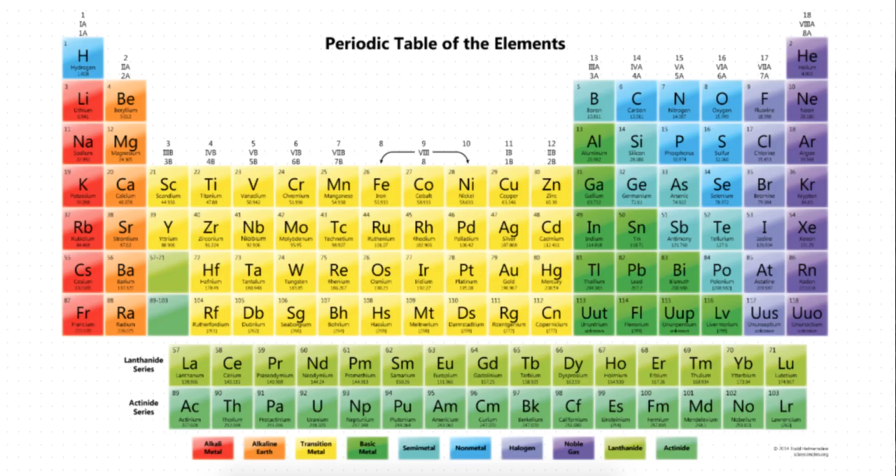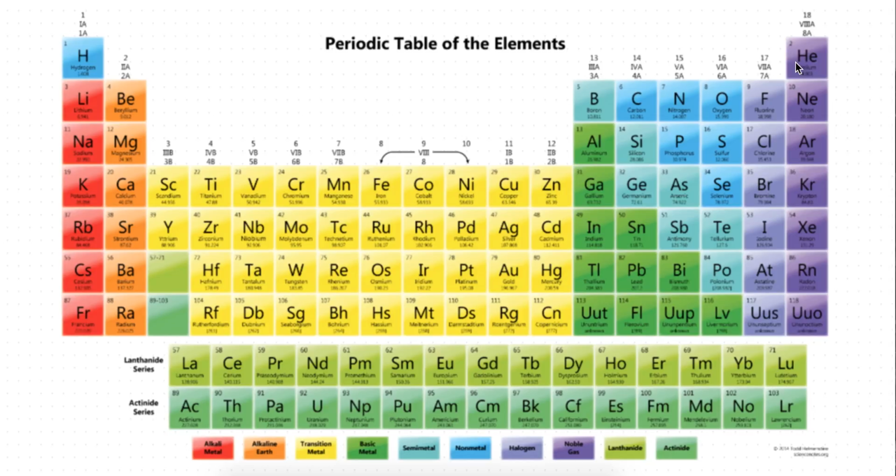A group is a vertical column. So this is a group, this is a group, this is a group until here. We have 18 groups. Let's count them out, okay? Group 1, group 2, now group 3, group 4, group 5, group 6, 7, 8, 9, 10, 11, 12, group 13, 14, 15, 16, 17, and group 18. So we have 18 groups, okay, vertical columns.